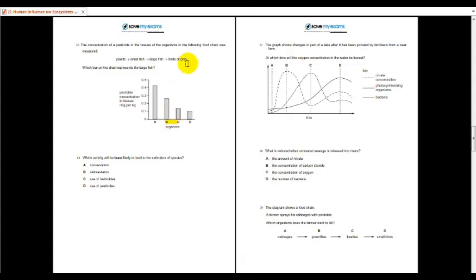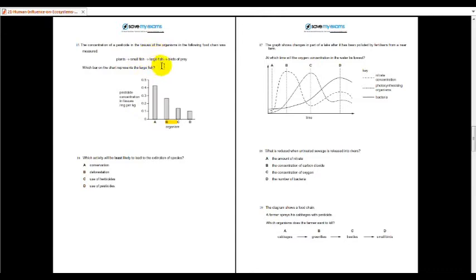Because if the pesticide is being used, the smaller fish will tend to have a smaller amount of the pesticide even though they consume the plants, right? As you go along the food chain, the large fish keeps feeding on the smaller fish, so there would be an accumulation of the chemicals in their bodies.